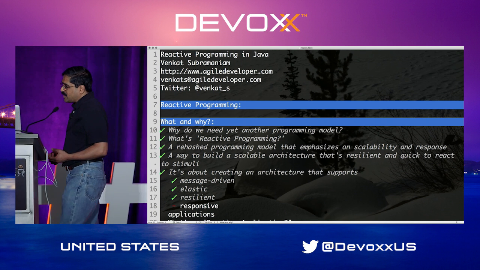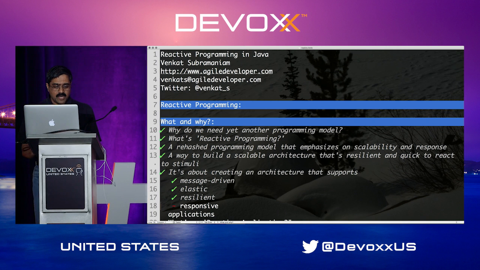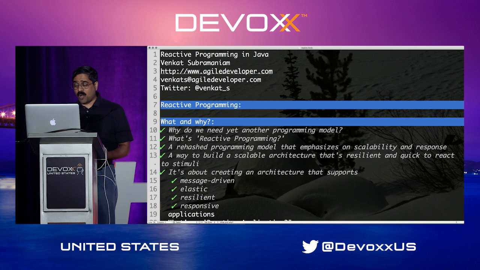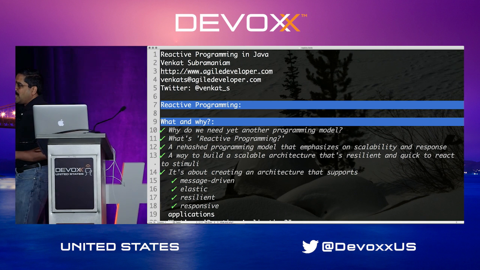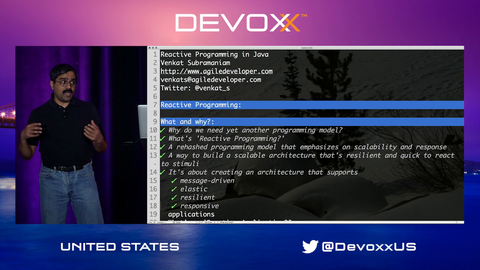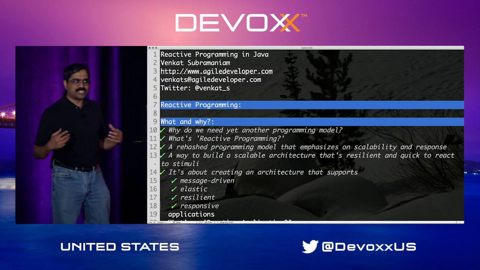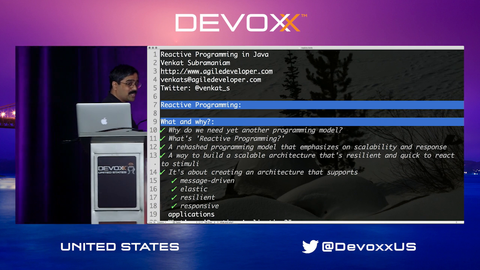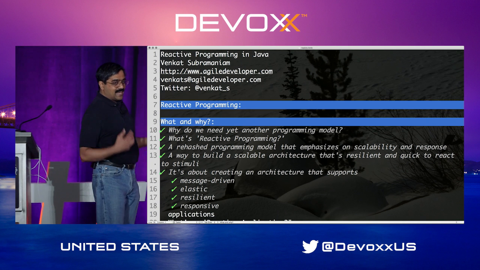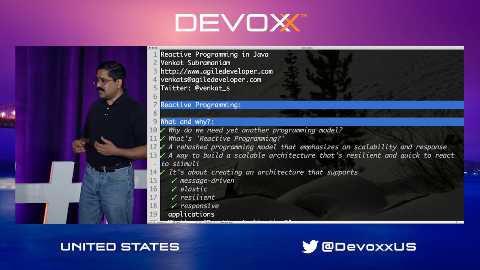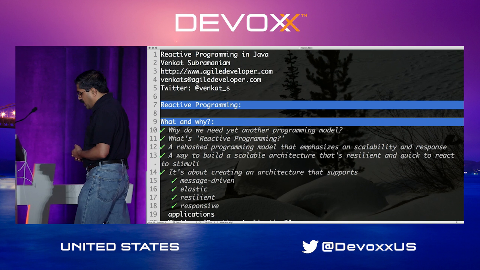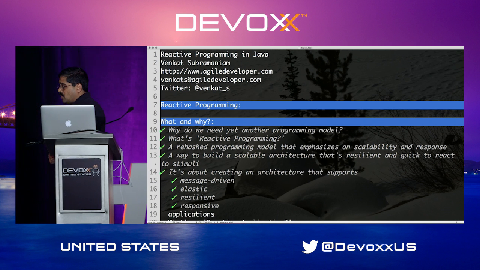Then, of course, we also want to think about responsiveness. We can think of applications that are working, but we are living in an age of instant gratification. We're not going to just sit around and wait for applications to respond. We want results now, and we want them fast. A good example of this is infinite scroll.